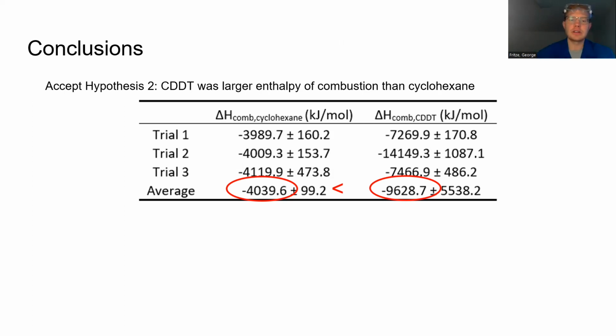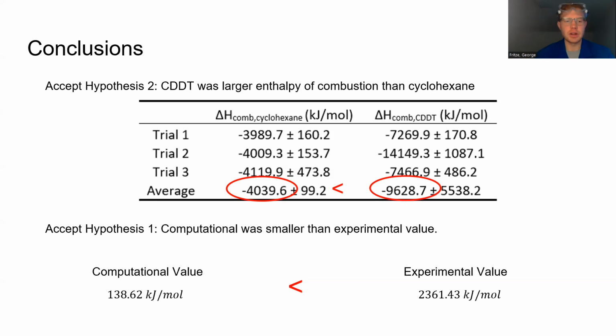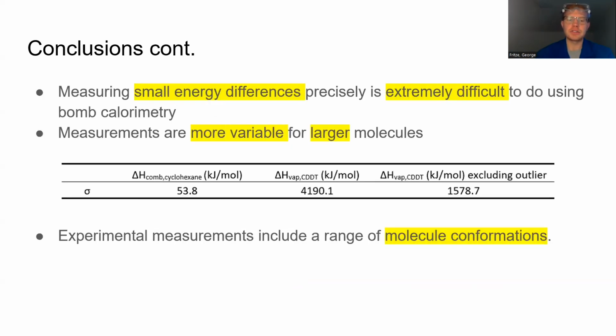Looks good, as you can see below. But considering other factors, it's extremely difficult to measure quantities such as the small resonance energy of benzene without extremely accurate measurements of enthalpy of combustion for these larger molecules, which are comparably massive in comparison to the resonance energy of benzene. It's apparent that the larger the molecule, the larger the variability in terms of delta H measurements. For example, both excluding and including the outlier, the standard deviation of delta H was larger for CDDT by orders of magnitude in comparison to cyclohexane.